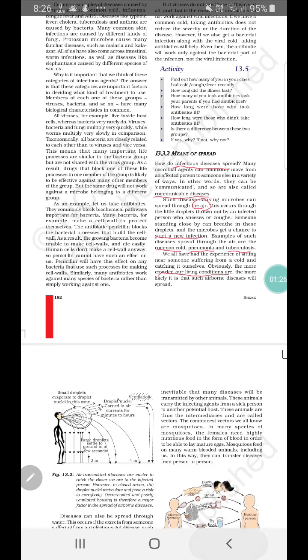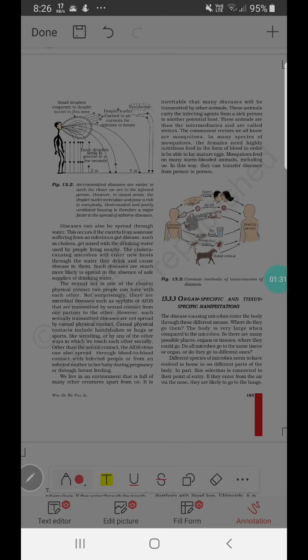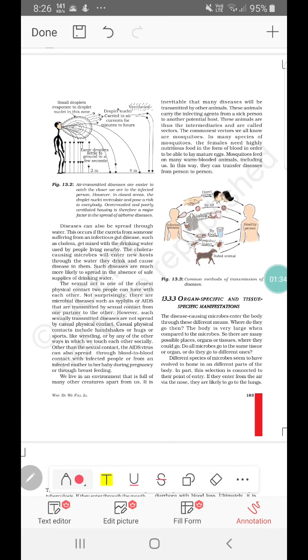Now let us look at this diagram to see how these infections are spread. For air transmitted diseases, if this is the infected person, the small droplets make a big droplet. There will be a nucleus, the center part, and the other droplets accumulate around it, and these can be carried to a certain distance. That is why a distance has to be maintained. The large droplets settle nearby, and the smaller ones settle around 4 meters away.